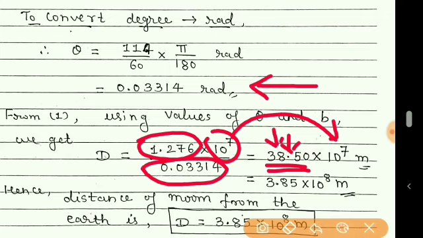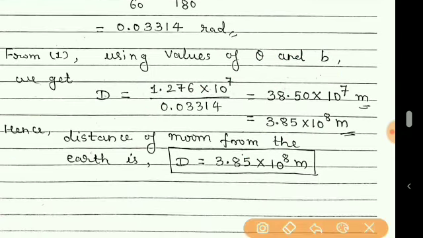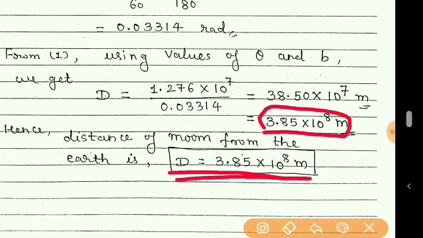So here already 10 raised to 7 was there, and as we moved towards the left side by 1 decimal place, the power of 10 is increased by 1. So our answer is 3.85 into 10 raised to 8 meter, which is nothing but the distance of the moon from the earth.